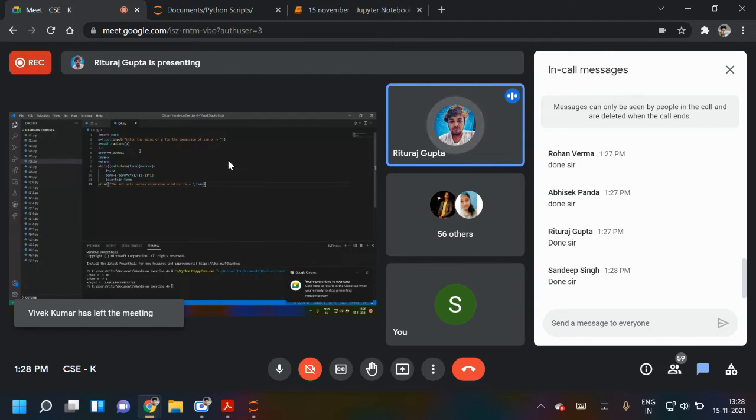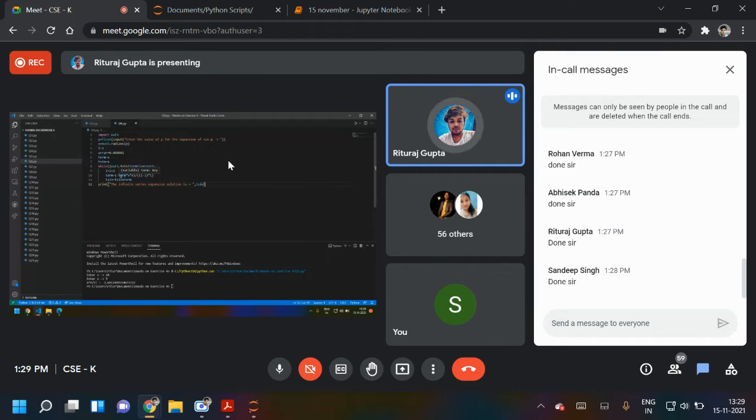So, sir, the function is the calculation of the formula. I am taking the value in degrees and then converting it to radians. Here I am assigning the variable to the converted value I have got, and then I have used the series formula.